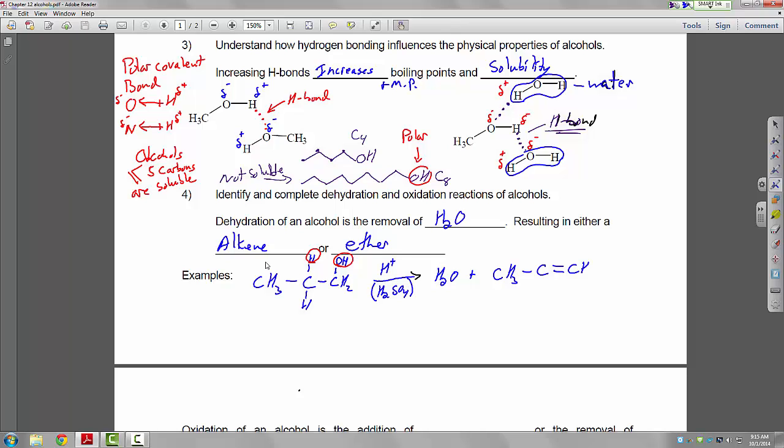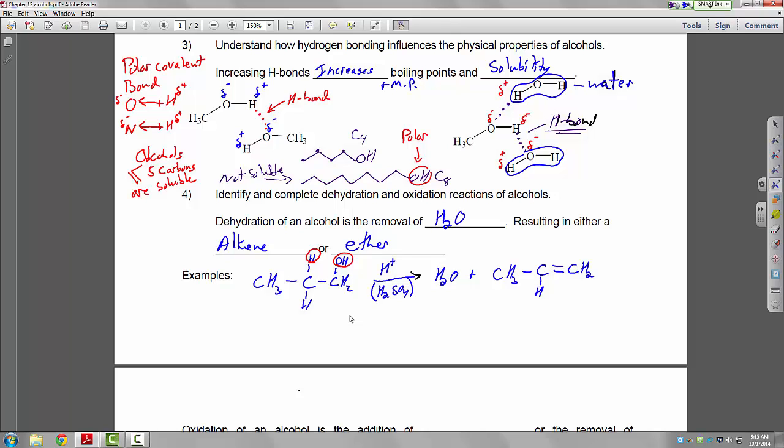between those two carbons. So you notice the carbon that had the OH has two hydrogens. It still has two hydrogens, but it lost the hydroxy. This carbon lost a hydrogen, so it has room for just this one down here. So we get the alkene.